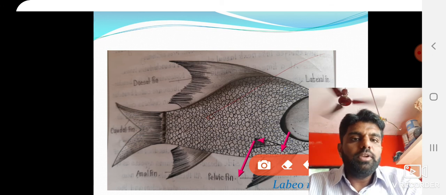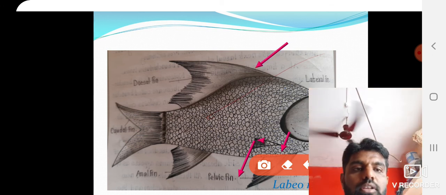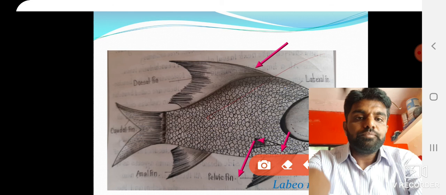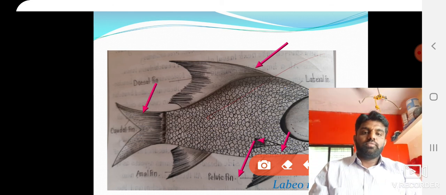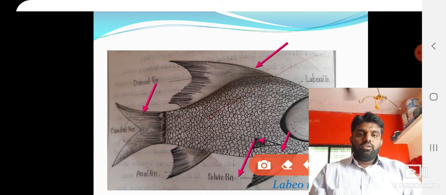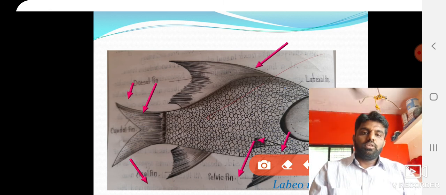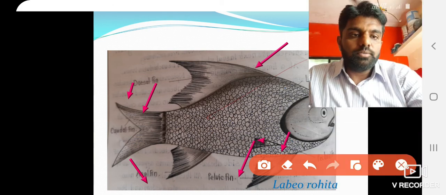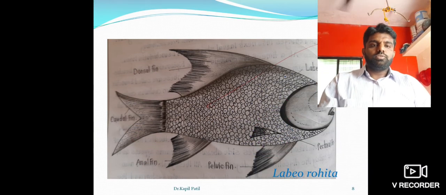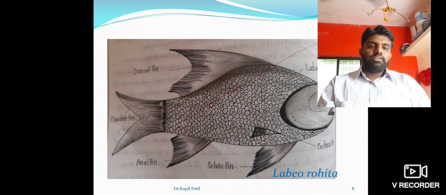Then unpaired fins including the dorsal fin, as well as the caudal fin. The caudal fin, or tail fin, is homocercal, showing two equal parts. So those fish showing such characteristics belong to class Osteichthyes.